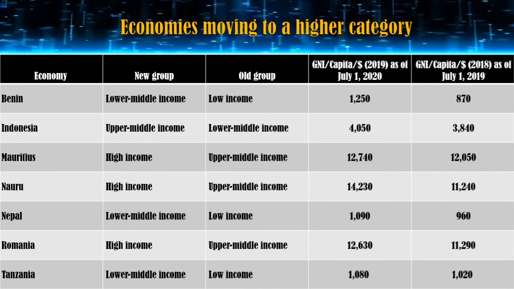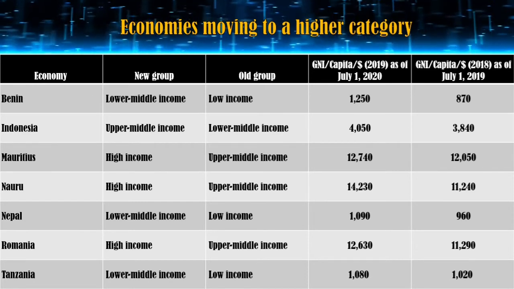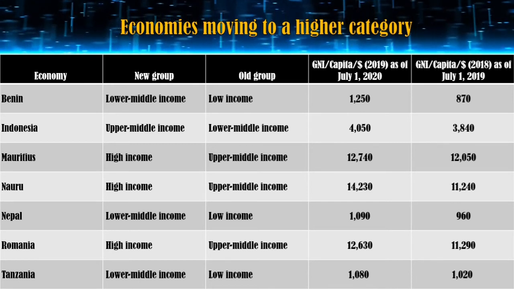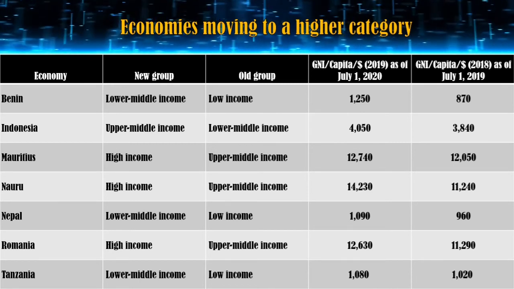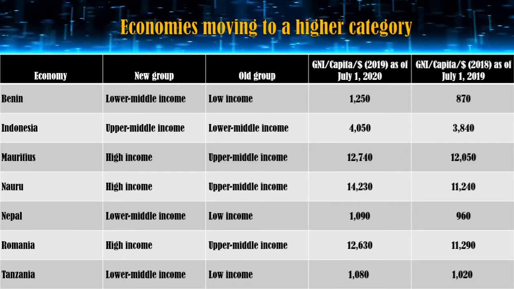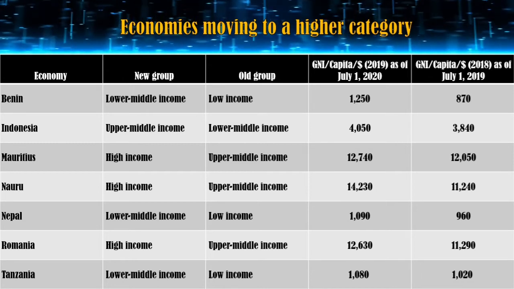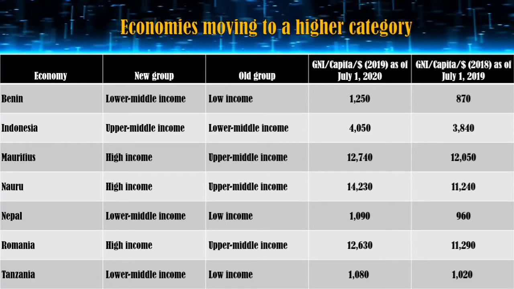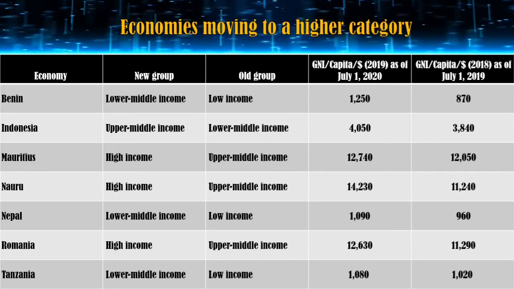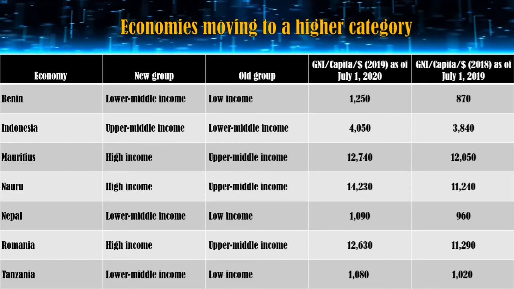But for 2020, as of July 1, these countries are now within the groups of lower middle income to high income. None of these countries now belong to a low income group.